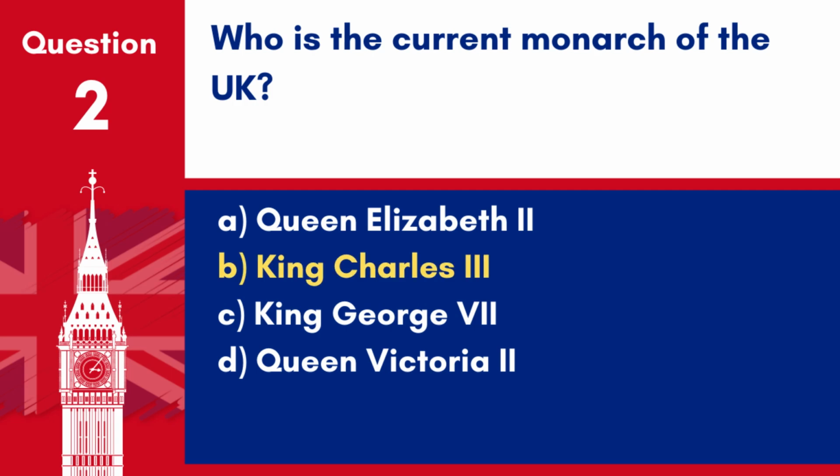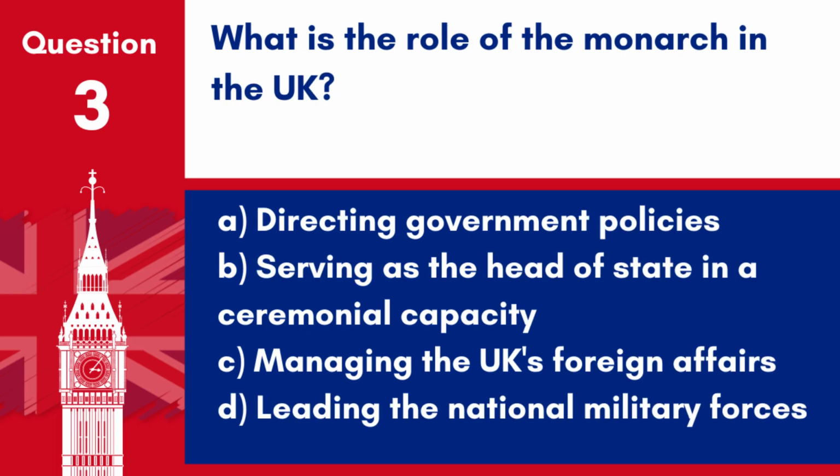Answer B. King Charles III. As of the latest information, King Charles III is the current monarch of the United Kingdom. Question 3. What is the role of the monarch in the UK? A. Directing government policies. B. Serving as the head of state in a ceremonial capacity. C. Managing the UK's foreign affairs. D. Leading the national military forces.